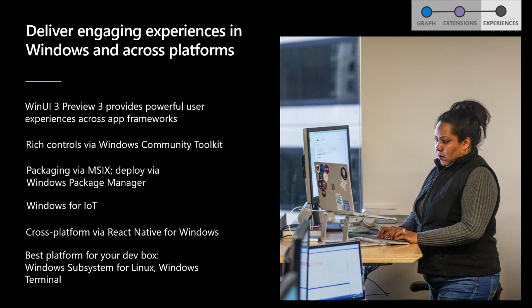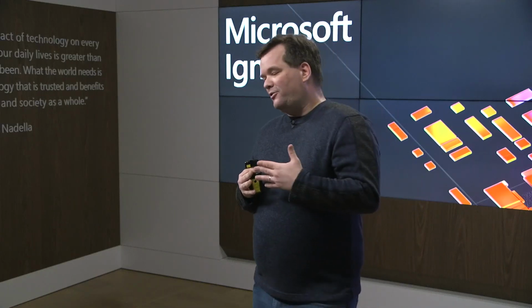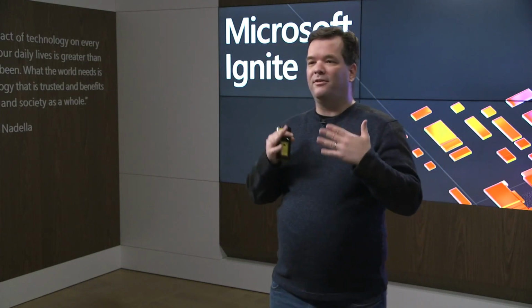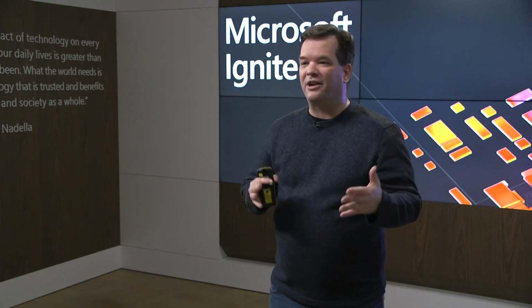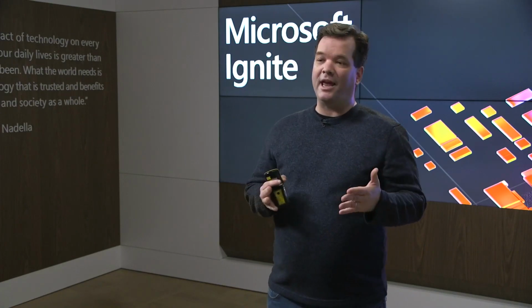Well, we've been working on a number of different technologies there to make your life easier as a developer. First among these is WinUI 3. What this technology does is it takes a lot of the composition, XAML types of technologies from Windows and actually decouples it from the Windows 10 SDK so that it's more flexible for you, that you can use it in more places. And at Microsoft Ignite, we have an updated WinUI Preview 3 with more capabilities.